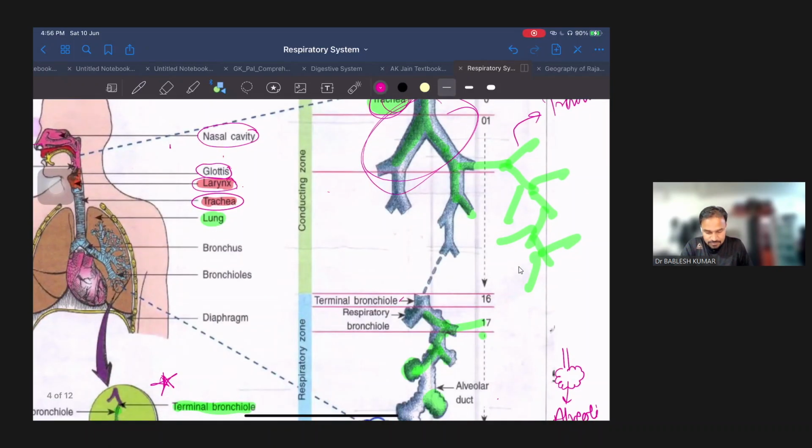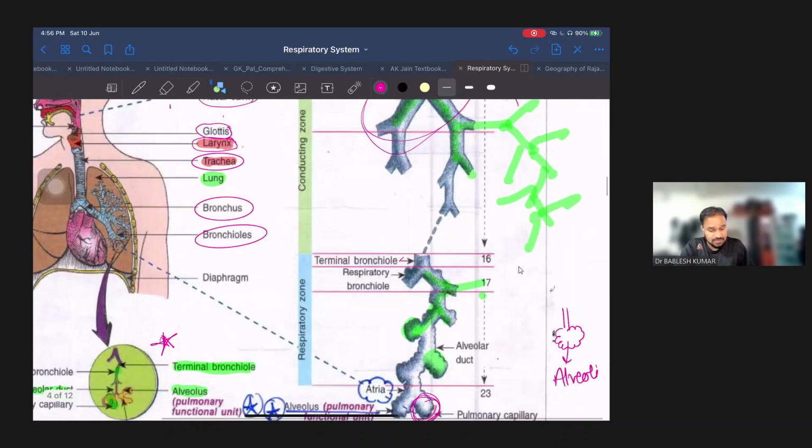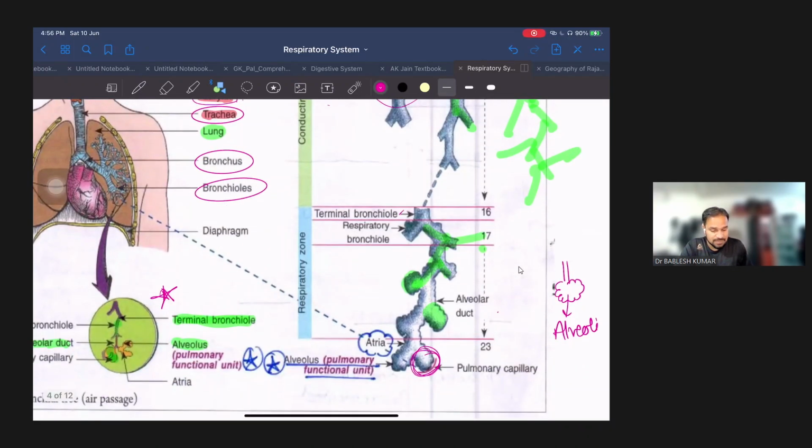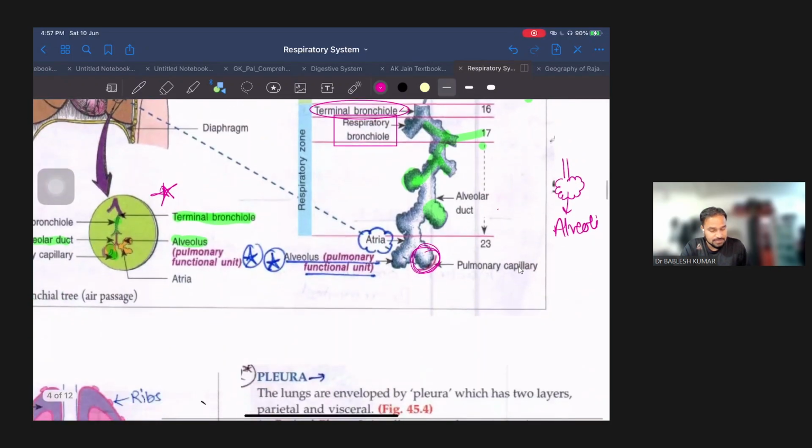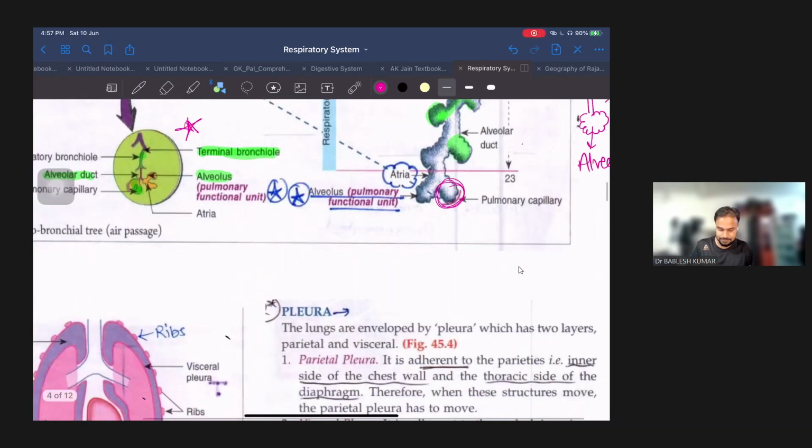So this is our bronchus, the bigger one. It further subdivides into smaller parts, which are called bronchioles. Then bronchioles are further divided into smaller parts, terminal bronchioles and respiratory bronchioles. And in the end, we have the smallest unit of the respiratory system, which is called alveoli. This is the structure of alveoli.